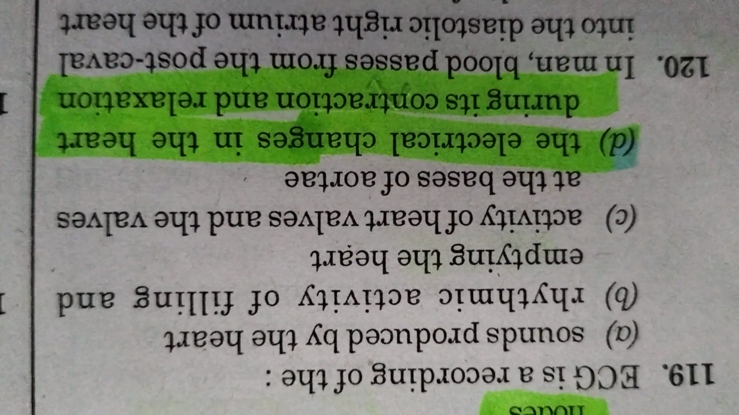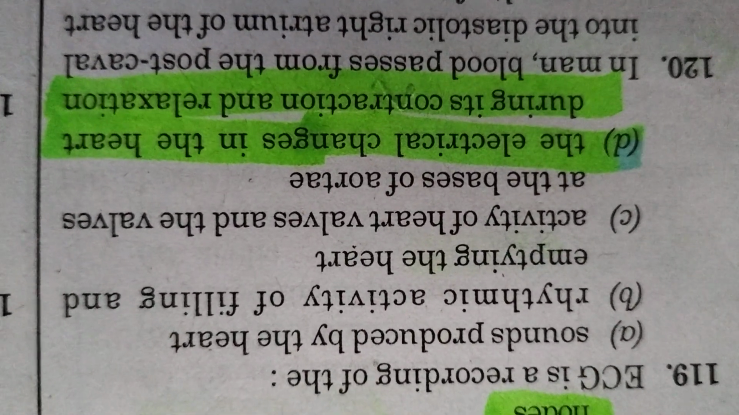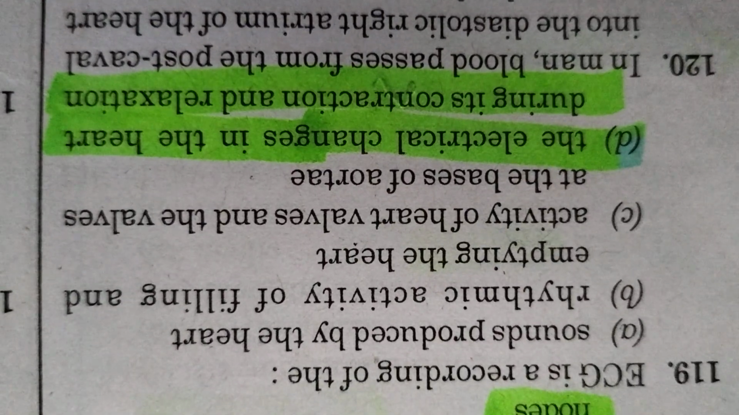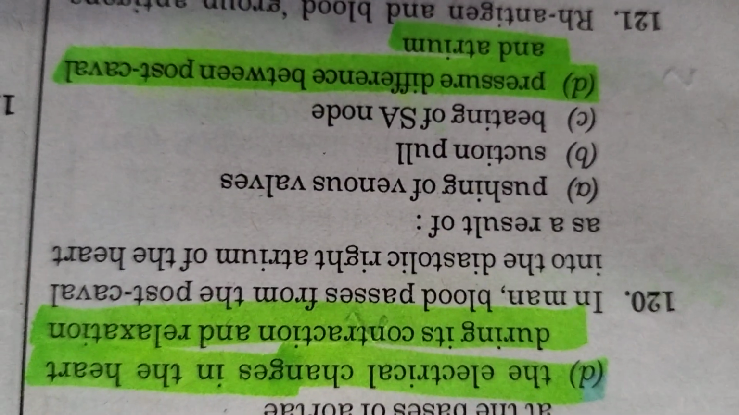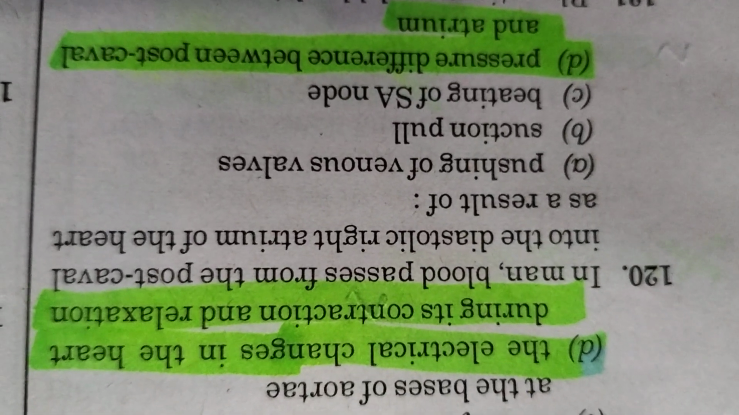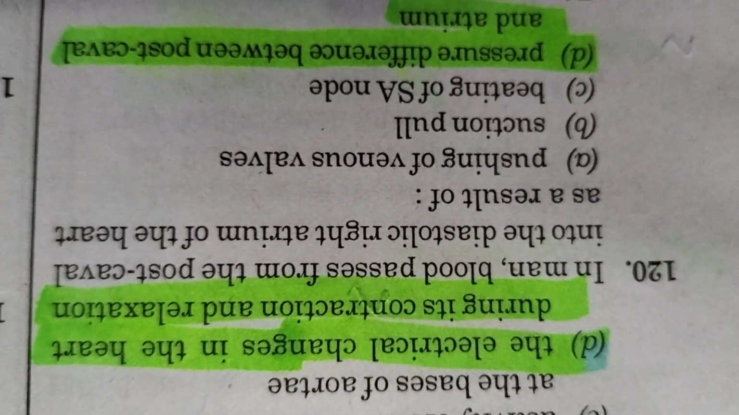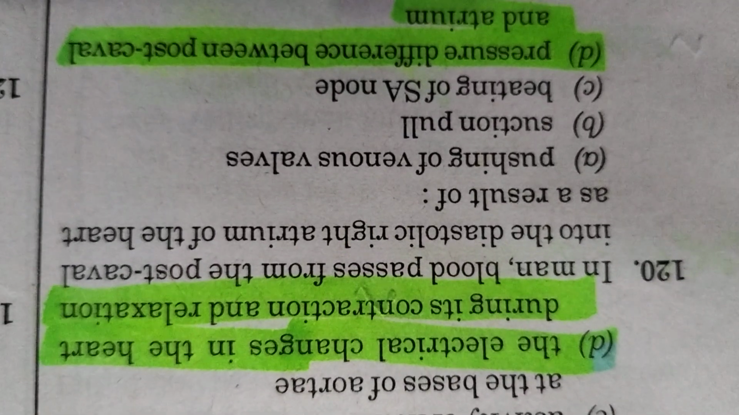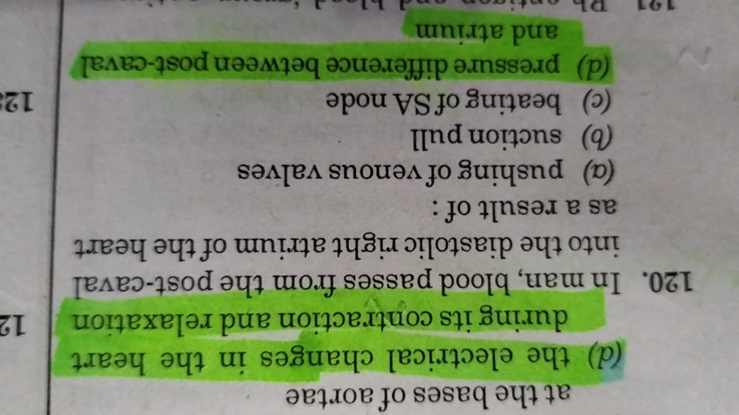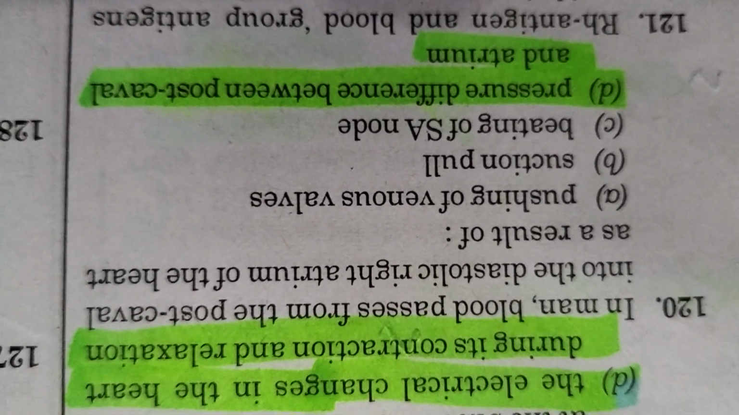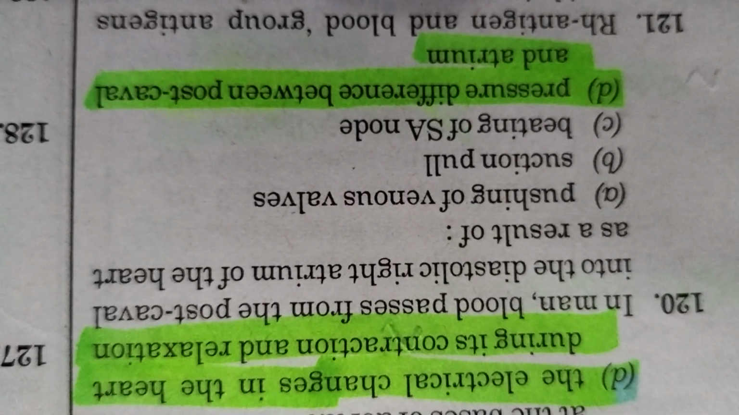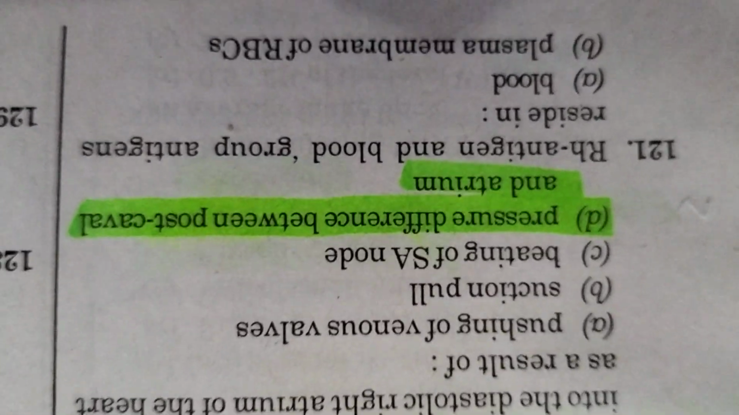ECG is a recording of the electrical changes in the heart during its contraction and relaxation. In man, blood passes from the post-caval into the diastolic right atrium of the heart as a result of pressure difference between post-caval and atrium.